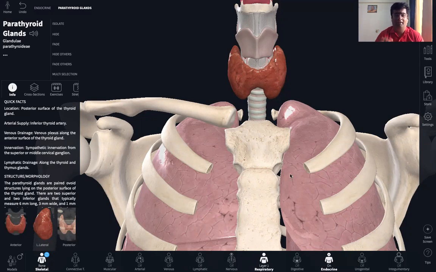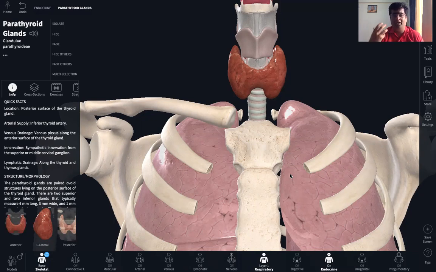Now coming to the condition that is caused due to hypersecretion of thyroxine. Hypersecretion of thyroxine causes exophthalmic goiter. Goiter means there is an enlargement of the thyroid gland, which is evident as a swelling in the neck. Exophthalmic means the eyes appear to be protruding outward. Ophthalmo means eyes and exo means outward. So the protruding of the eyeballs is due to the deposition of excess fats behind the eyeball.